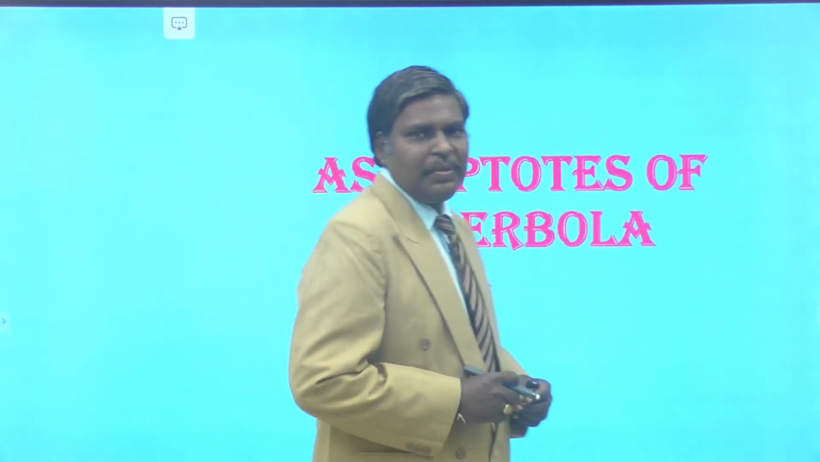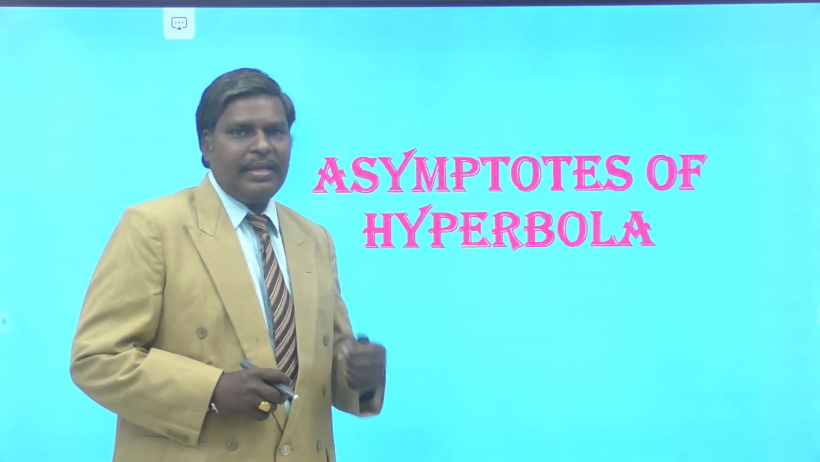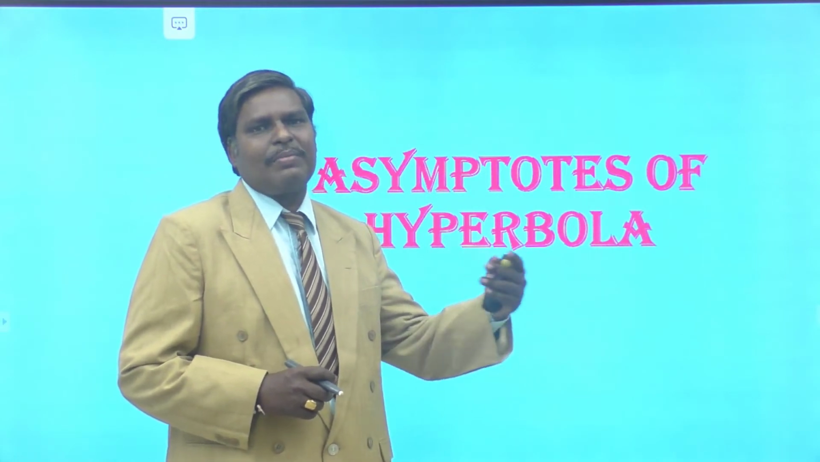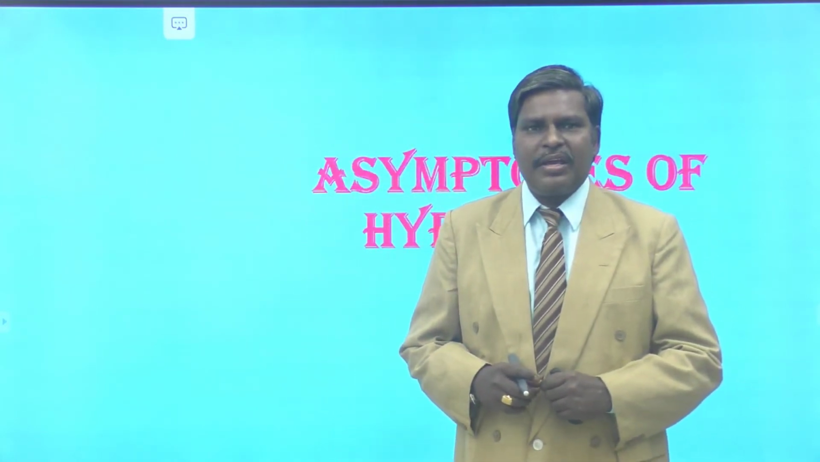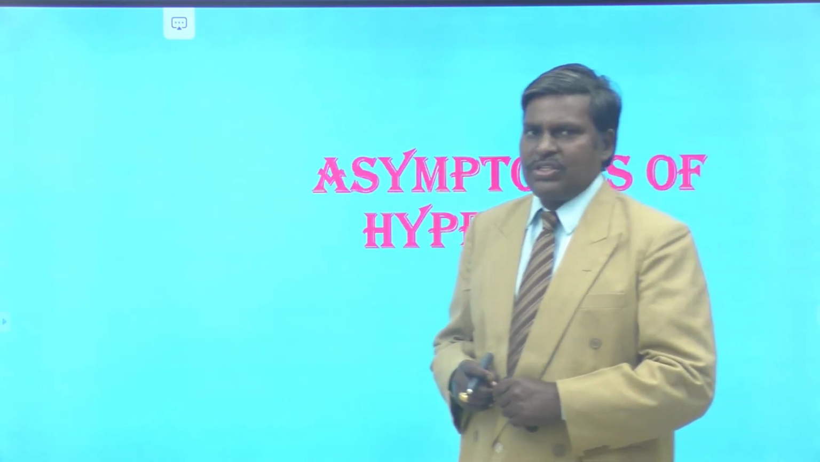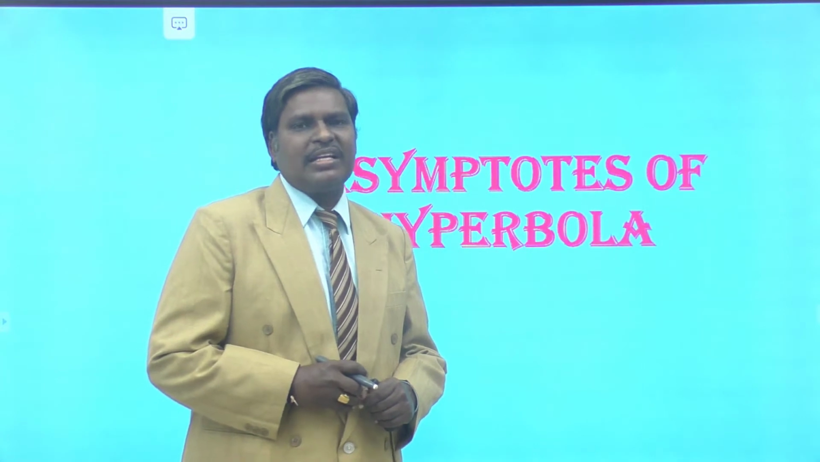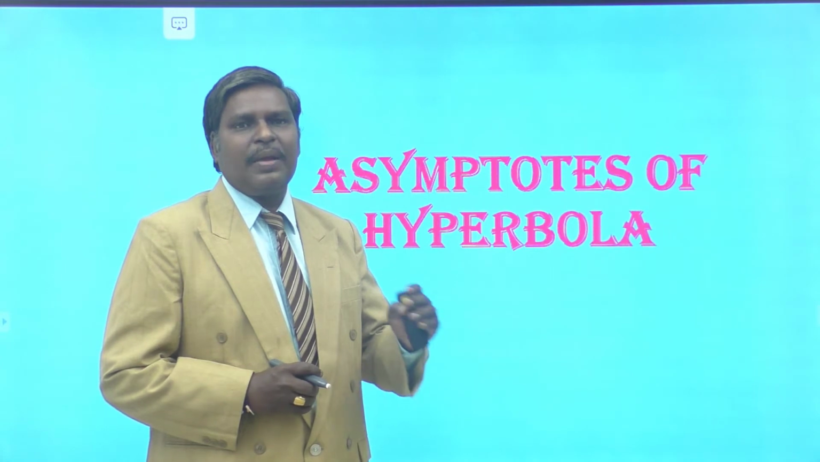Hello students, in the previous class we discussed the concepts related to tangents and normals of hyperbola. The general equation of tangent to the hyperbola is y equals mx plus or minus root of a square m square minus b square. And the equation of tangent at the particular point x1, y1 to the hyperbola is S1 equal to 0, that is xx1 by a square minus yy1 by b square minus 1 equal to 0. So these are general and particular tangents to the hyperbola.